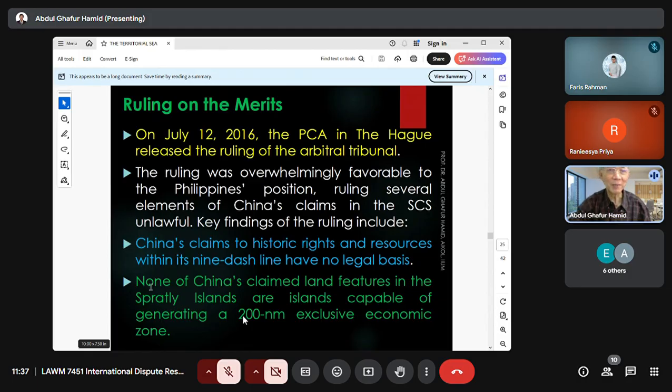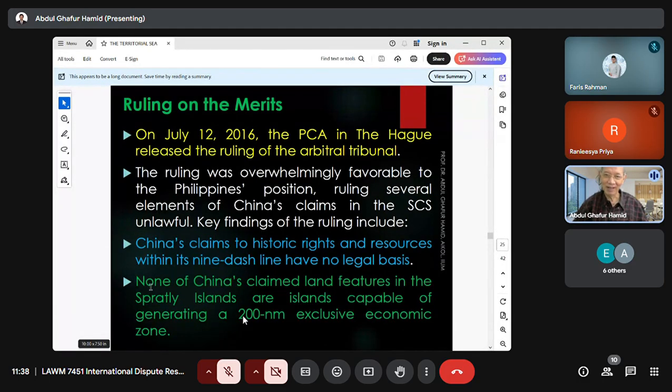From the land, we expand the maritime territories from the coast, right? Baseline, from the coast, 12 nautical miles territorial sea, 200 nautical miles EEZ, and more than 200 nautical miles continental shelf. All the maritime entitlements of maritime zones are to be claimed from the land. That's why the basic principle of international law of the sea is that the land dominates the sea. Without the land, nobody can claim on the sea. And China is claiming sea areas which are very far away from mainland China, and China could not prove very clearly that these islands in the South China Sea are owned by China alone.